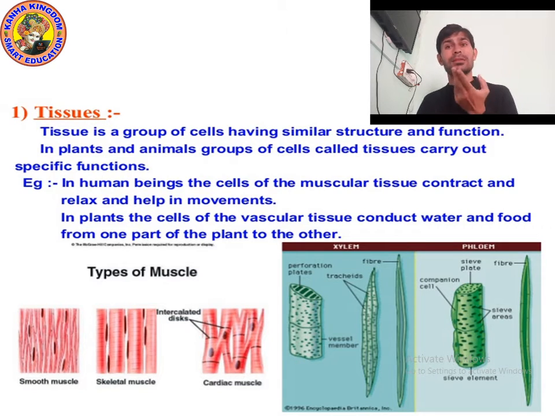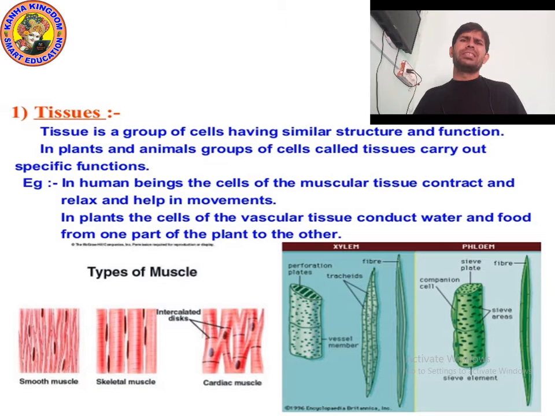We cannot see through our mouth. We cannot speak from our eyes. We cannot see from our nose. Can we see from our nose? No, it's not possible. It's impossible. So there are different groups of cells that form the tissue, but they have similar structure and function. They perform a specific function and their origin is the same.